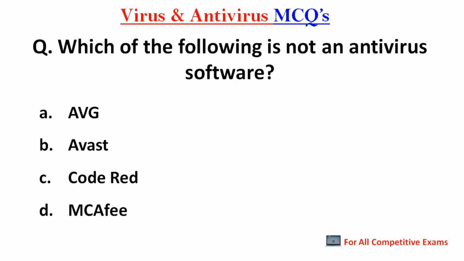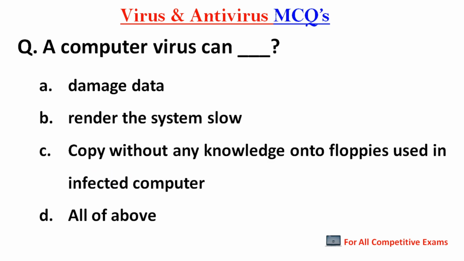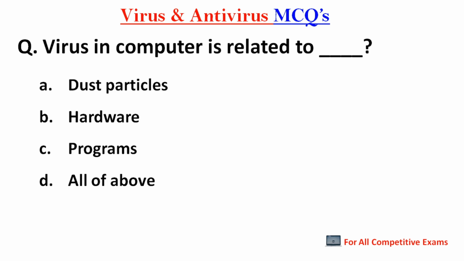Next question. Which of the following is not an antivirus software? Right answer is Code Red. Next question. A computer virus can dash. Right answer is options D, all of above. Next question. Virus in computers is related to dash. Right answer is option C, program.